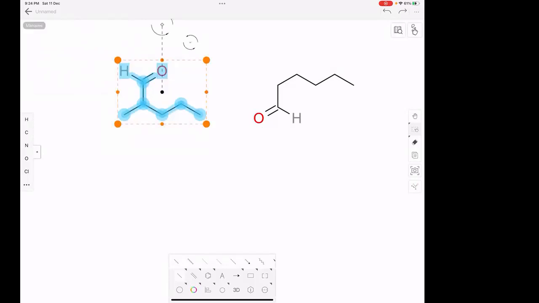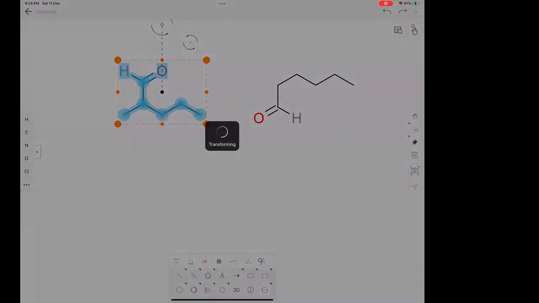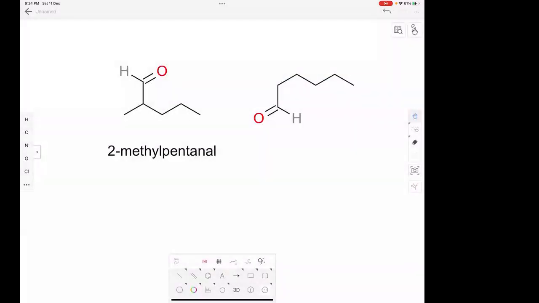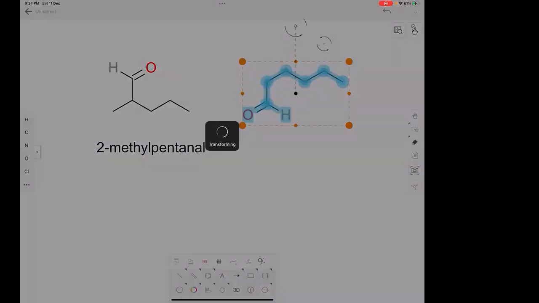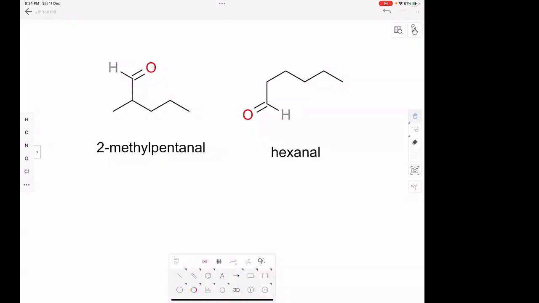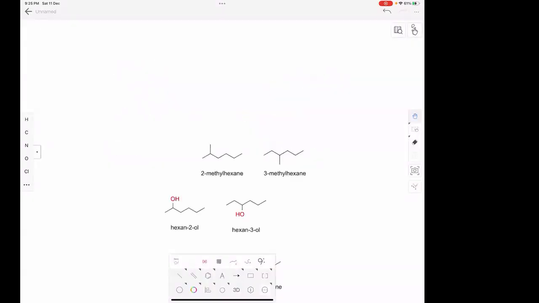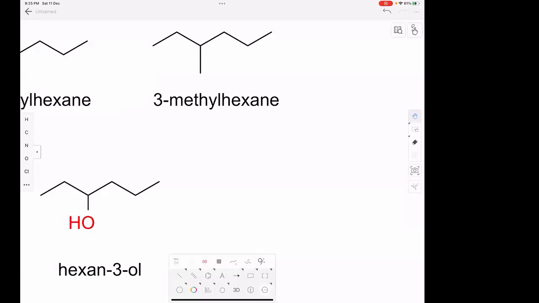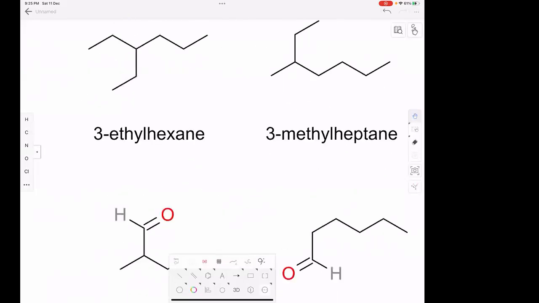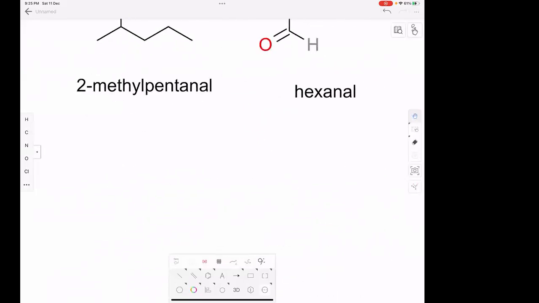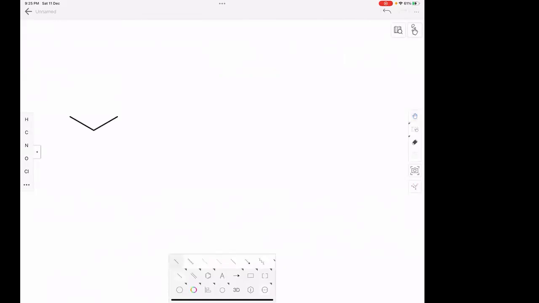One will be 2-methyl pentanal and the other is just hexanal. So pent and hex are both different parent chains, so these must be chain isomers of each other. Clear?